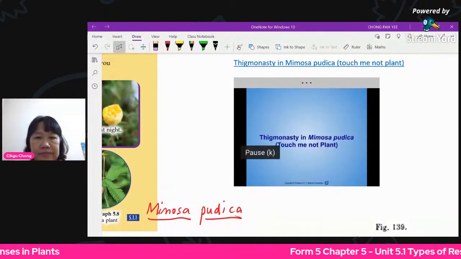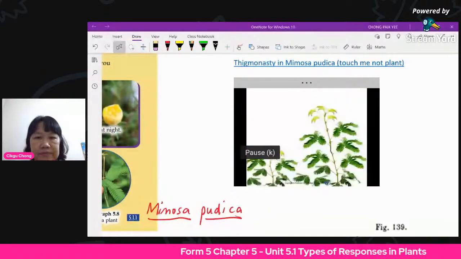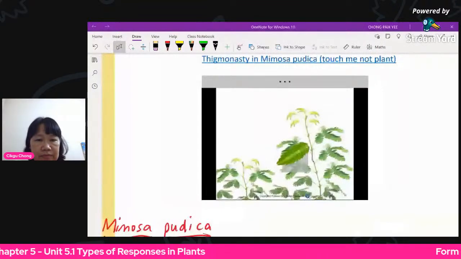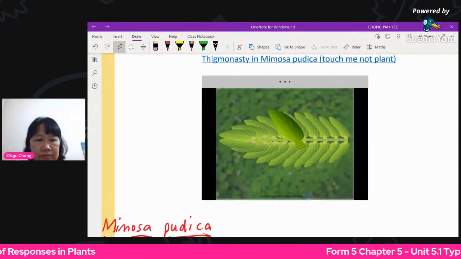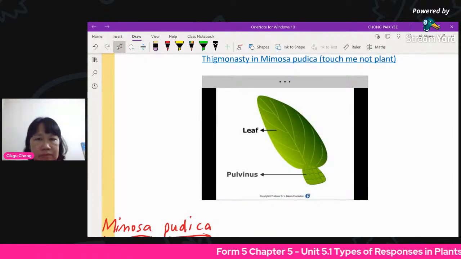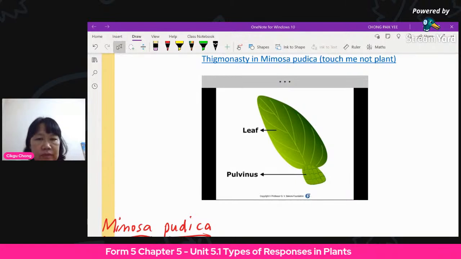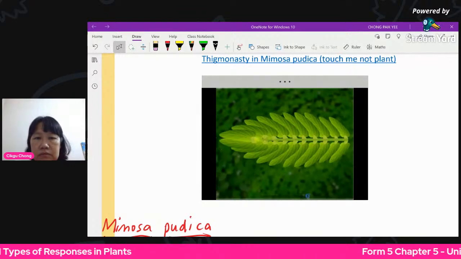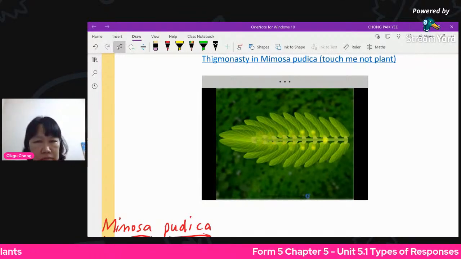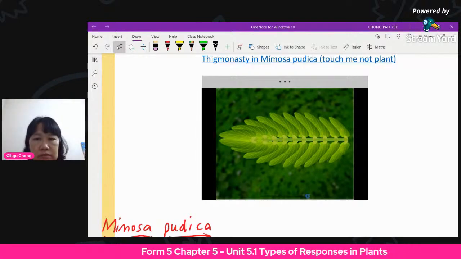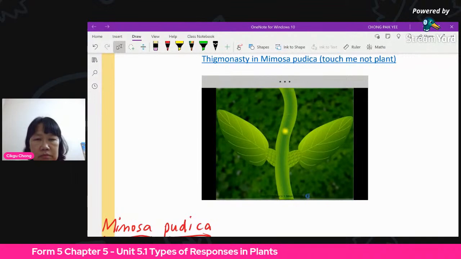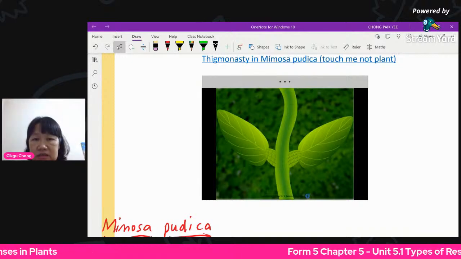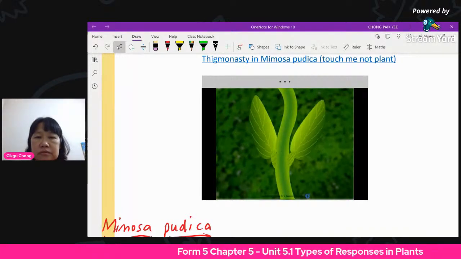Mimosa pudica is commonly known as the touch-me-not plant. This is because its leaves show a peculiar type of movement in response to the stimulus of touch. The leaves of the touch-me-not plant have a swollen base called the pulvinus. When the plant receives the stimulus of touch, a chemical is released which travels up to each pulvinus. On receiving this chemical, the inner cells of the pulvinus undergo exosmosis. That is, they lose water and become flaccid. This results in the closing up of the two opposite leaves.